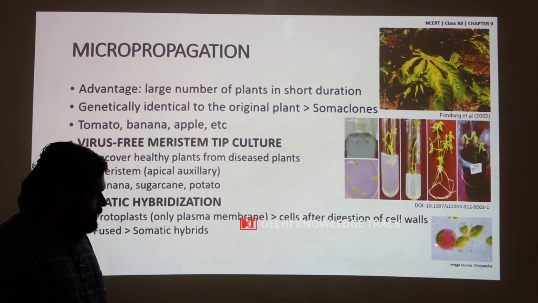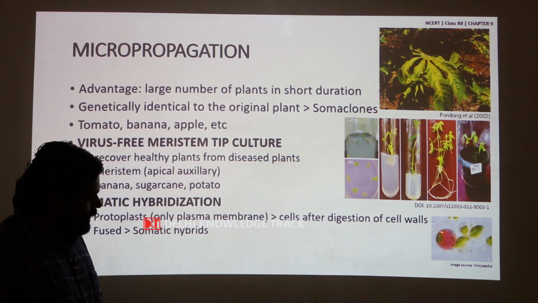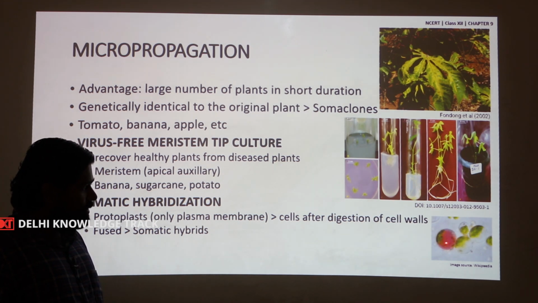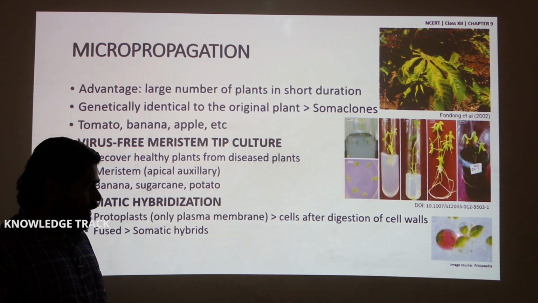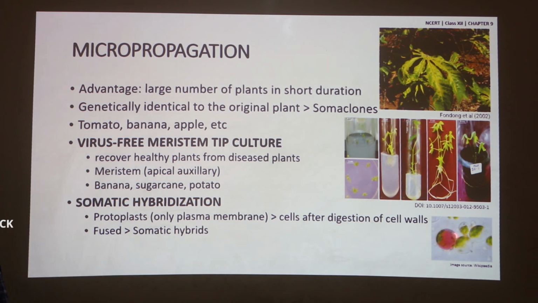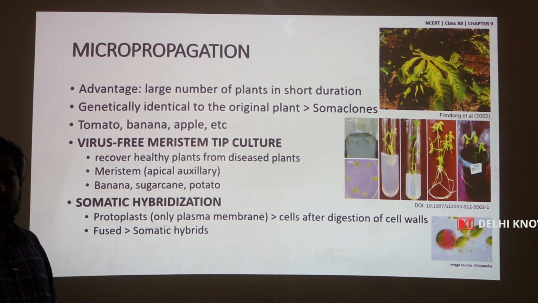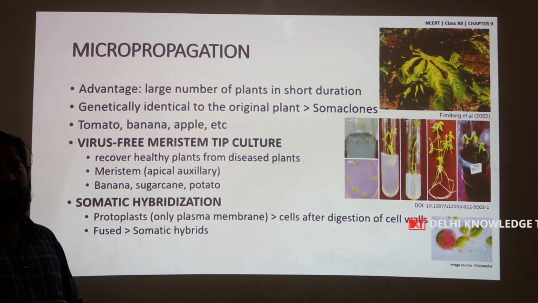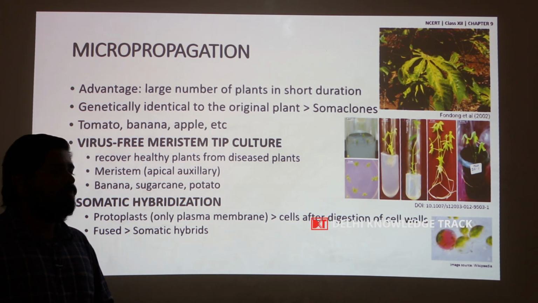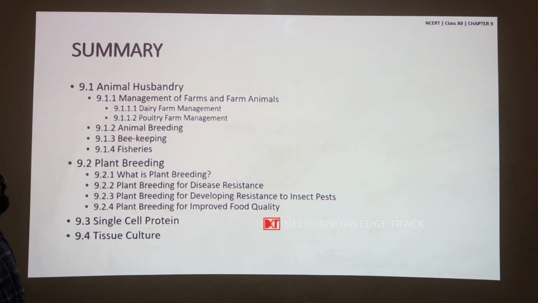This is a somatic hybrid. Here the green part is the protoplast from a leaf cell, whereas the red pigmented part is the protoplast from a petal. So, these are fused to produce a somatic hybrid. These are modern technologies which have certain advantages compared to the already discussed plant breeding techniques.